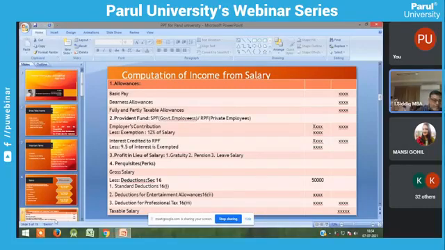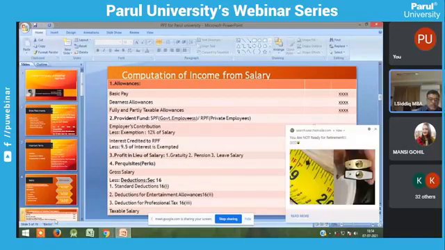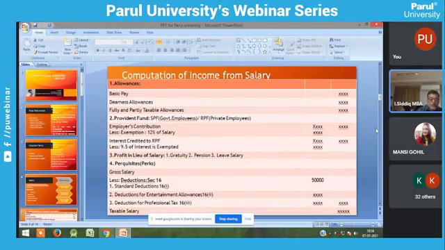What is your basic pay? What is your DA allowance? What are your fully and partly taxable allowances? We are calculating tax for the whole year. Already I told you, we can calculate for the 12 months period. The basic pay you get per month, you can convert into 12 months. The DA allowance you get per month, you can convert into 12 months. So we can calculate the taxable salary for the whole year. So the first component, allowance, is over.